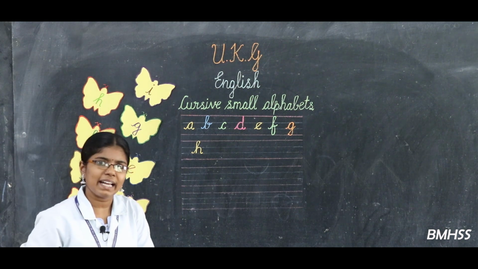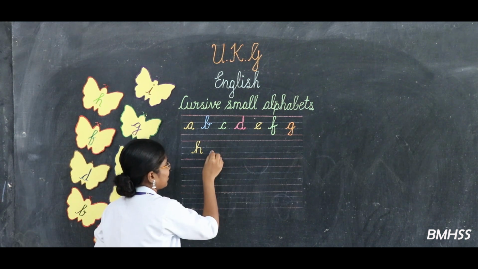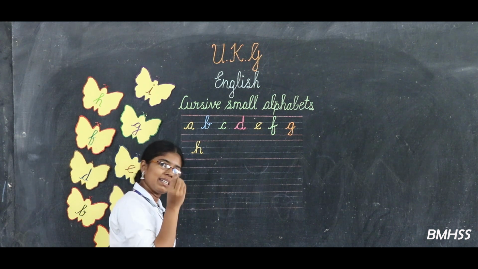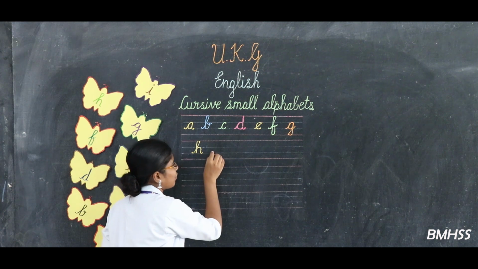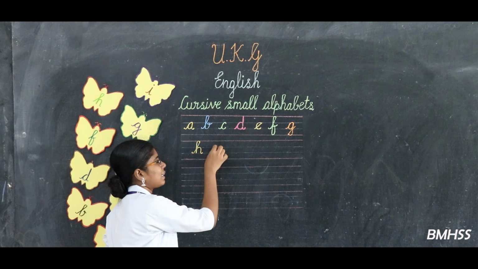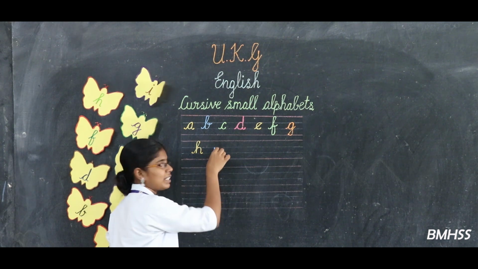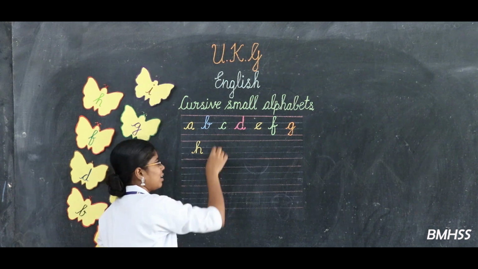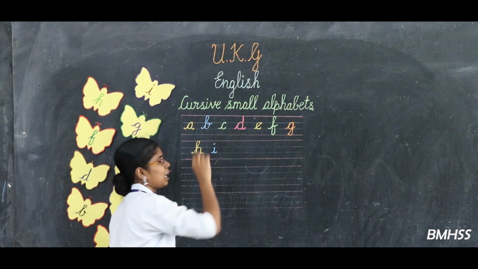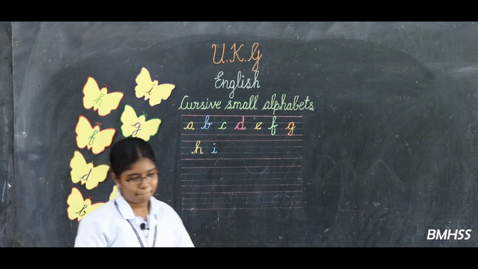Yeah, how can we write I, dears? Look at the board. Keep the pencil on the third line. From here, you can start from the small bend, go up and touch the top blue line. Again, come down and finish it with the small bend. On it, we can put one dot. This is the letter I.